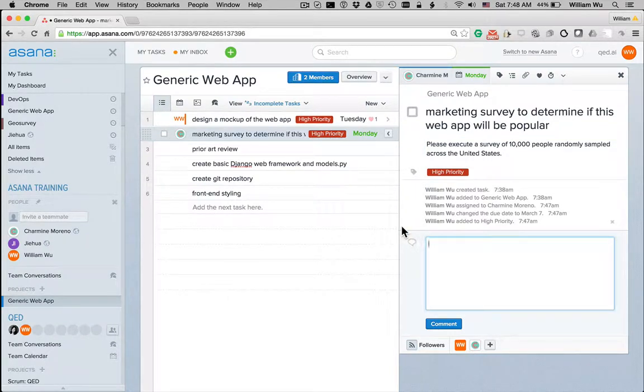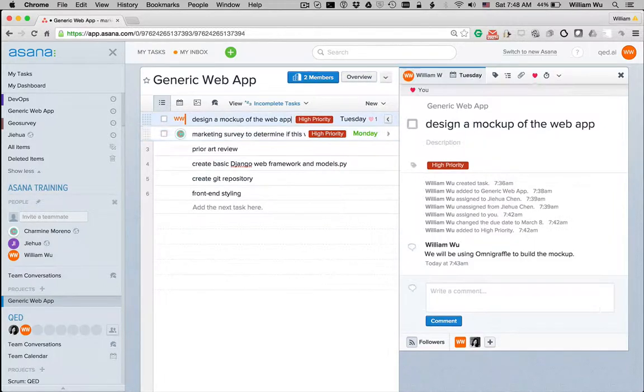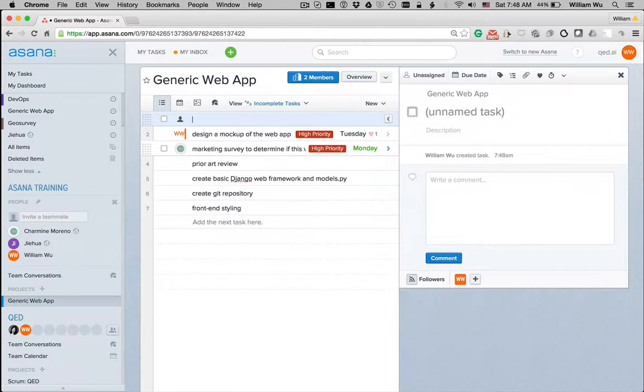Okay, so that's the nature of assigning tasks and dates, but this is not good enough because you also want to know what is the status of this task. Is Charm here actually working on this task right now? Is it close to being done? Is it not even started? And so forth. So to do that, we use sections to simulate the Kanban style that you might find in other applications like Trello. So we typically use 5 different tags.